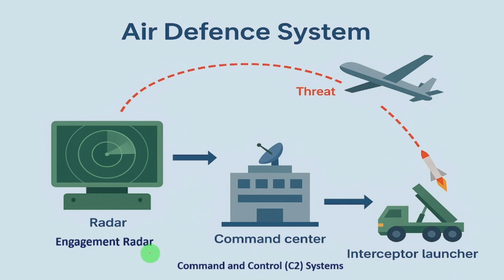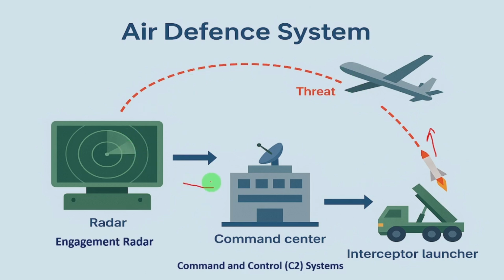The engagement radar will continuously monitor the travel of this missile, and whether it has reached the target and destroyed the object or not, that information it will get. If the object is reached and destroyed, that information goes to this engagement radar, and that will be sent to the command center, and again the signal goes to the interceptor launcher so that it will not launch any further missiles.